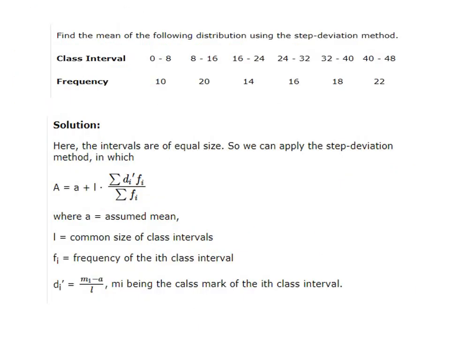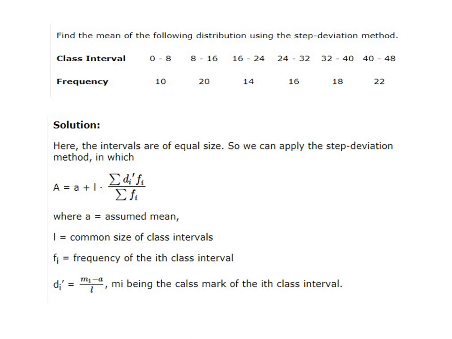Okay, so I've given here an example. Find the mean of the following distribution using the step deviation method. The class intervals are 0 to 8, with frequency 10. The next class is from 8 to 16, with frequency 20. The third is from 16 to 24, with frequency 24. From 24 to 32, the frequency is 16. For 32 to 40, it is 18. And from 40 to 48, it is 22. We'll find the mean of this distribution using the step deviation method.